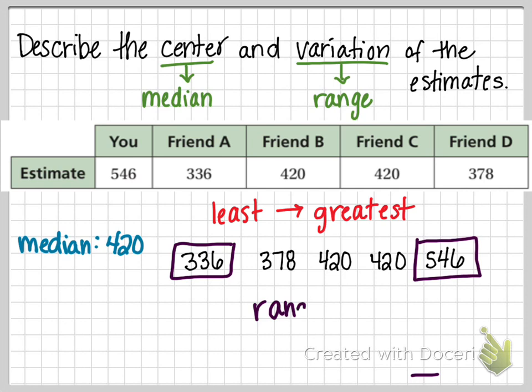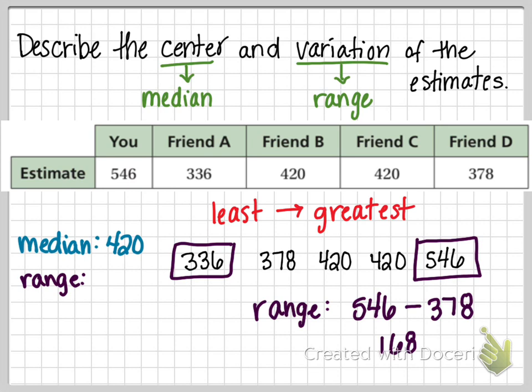So the range, or the variation, will take the highest number, 546, and subtract the lowest number, 378, which gives us 168. So our range, or the variation in our data, means that we have values no more than 168 people apart. So our estimates vary by no more than 168. And the middle number is 420 out of all of our estimates.